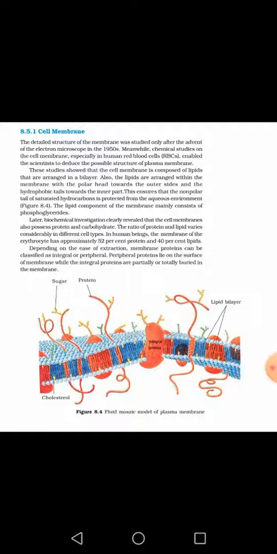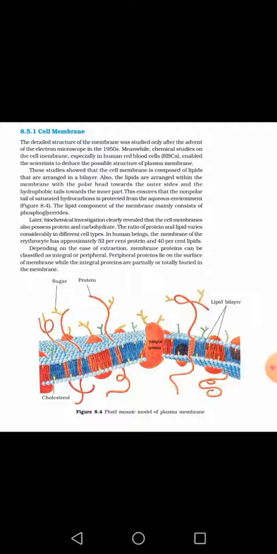After the discovery of the microscope, the scientists studied the structure of the RBCs, and while studying the RBC, they studied the structure of its cell membrane, and then went on to find out the chemical nature of the plasma membrane.